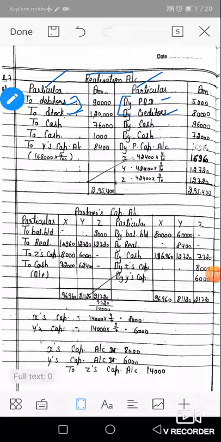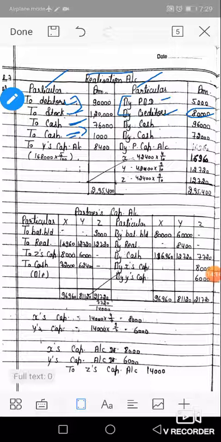Next, payment to liability holder. There are two liabilities. First is creditors. Final payment is 76,000 and unrecorded creditor is also rupees 1,000. So the journal entry is realization account debit to cash 76,000 and realization account debit to cash 1,000. 76,000 for creditors of rupees 80,000, and 1,000 for unseen or unrecorded creditors. So there are two entries, first for recorded creditors and next for unrecorded creditors.